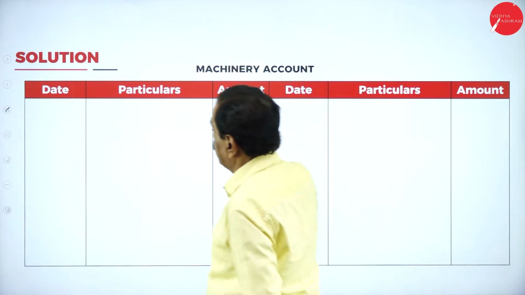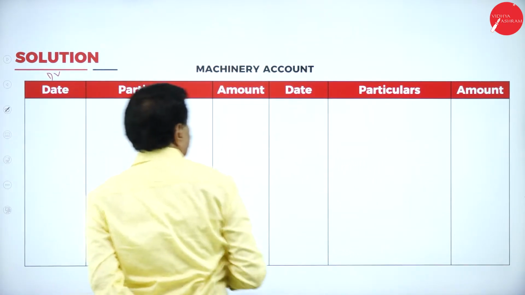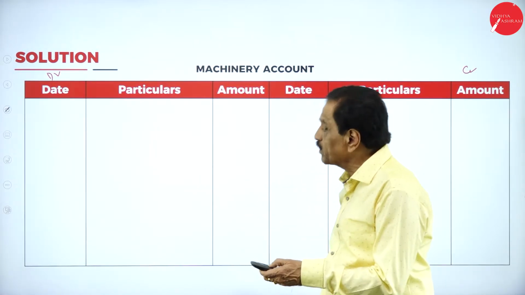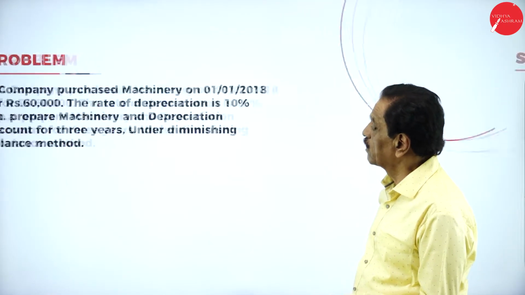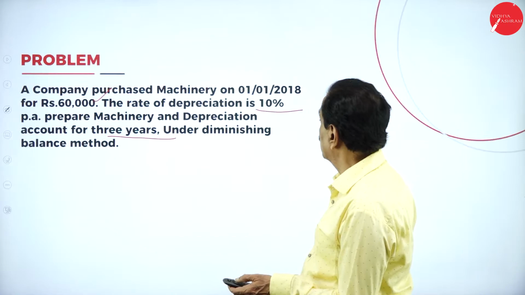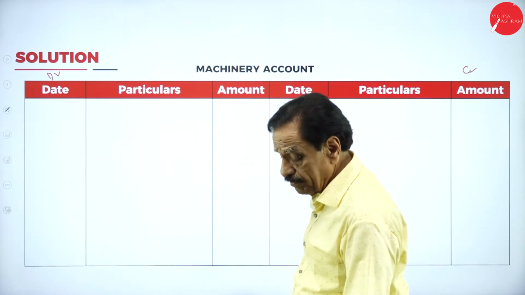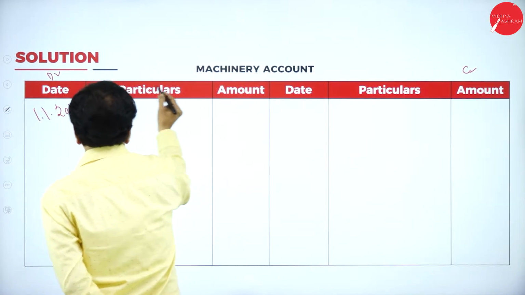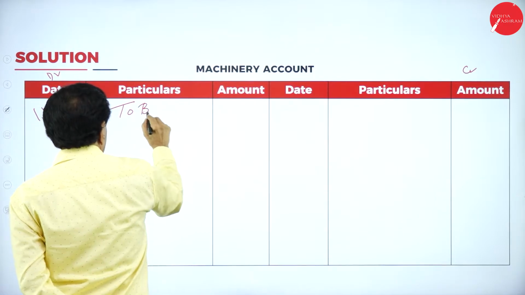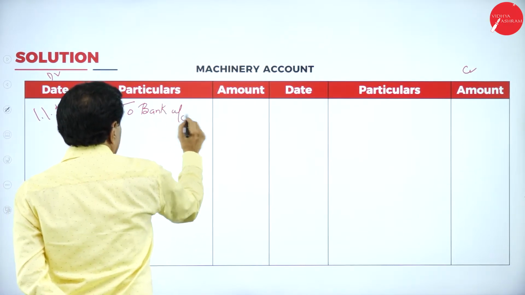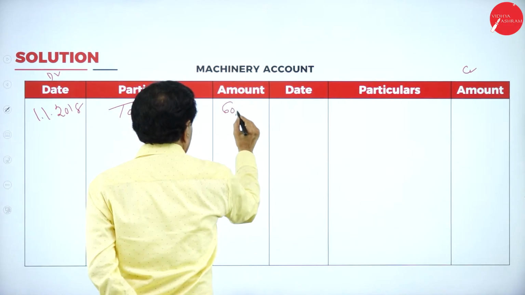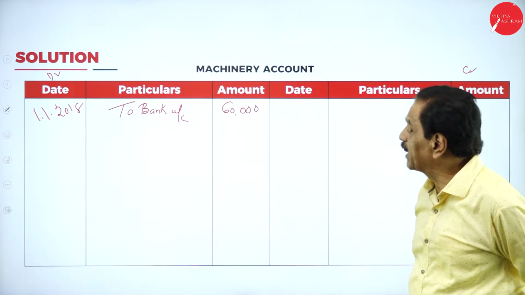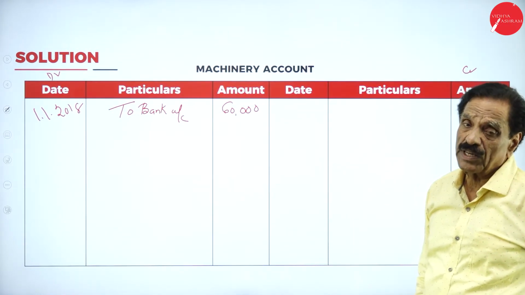We'll see how it will be worked out. Machinery account here. So you purchased the machinery for how much money? 60,000. On which date? 1/1/2018, to bank account. The cost of the machinery is 60,000. What's the entry? Machinery account debit to bank account.